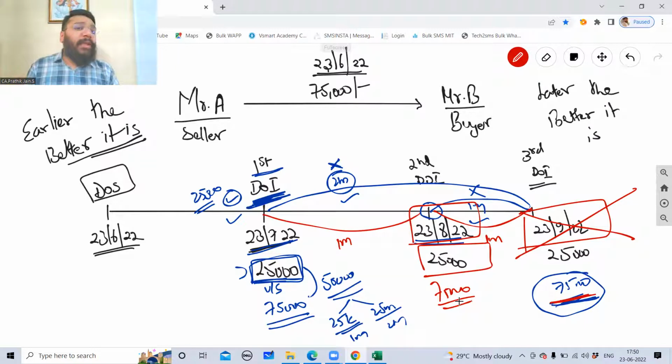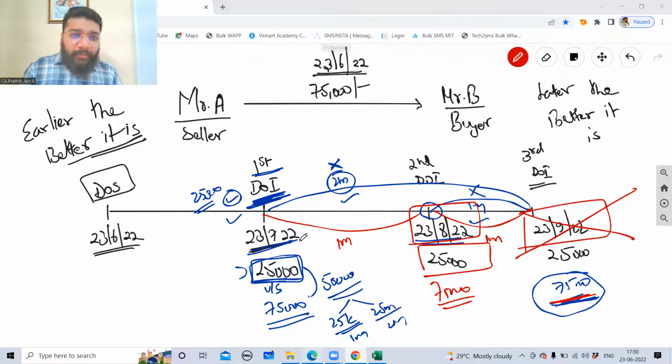Now, in all the practical questions, this does not happen. The various installment dates, the payment dates, happen on different dates. Some will make payment on 23rd of July. Some will make payment on 20th of August. Some will make payment on the 5th of September. When the dates are changing, in that case, the middle date cannot be the average due date. So you need to calculate. So for that, a formula has been given. Are you able to follow?